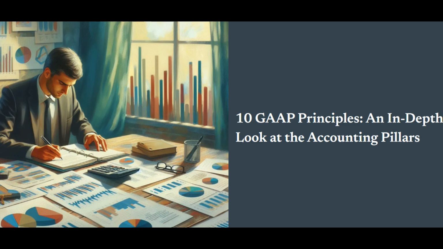Next, we have the principle of permanence of methods. This principle ensures that once a company adopts a specific accounting method, it should continue using it consistently. For example, if a company decides to use the FIFO method for inventory valuation, it should stick with it in future reporting periods. This consistency allows for reliable comparisons over time. If a company switches methods arbitrarily, it can distort financial results, making it difficult for stakeholders to gauge the company's true performance. This principle helps maintain stability in financial reporting.